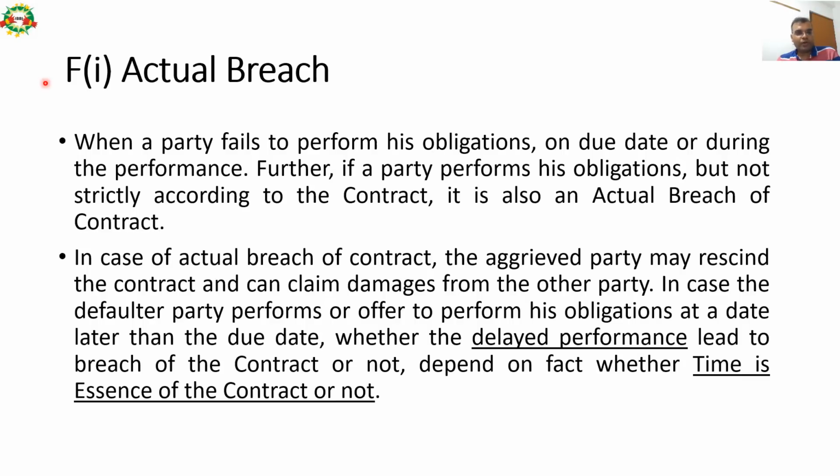Actual breach is what? When a party fails to perform his obligation on the due date or during the performance. Further, if a party performs his obligation but not strictly according to the contract, under all these two or three scenarios, it is called an actual breach of contract. In case of actual breach of contract, the aggrieved party may rescind the contract and can claim damages from the other party.